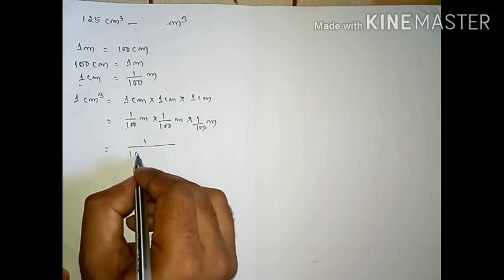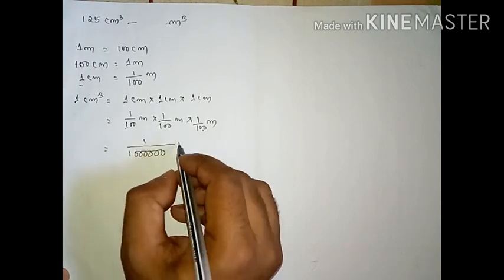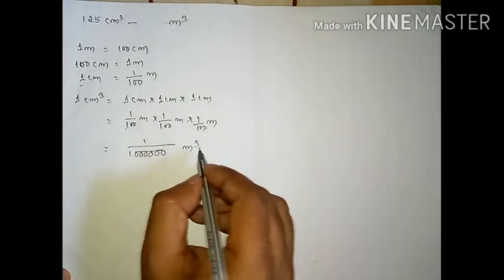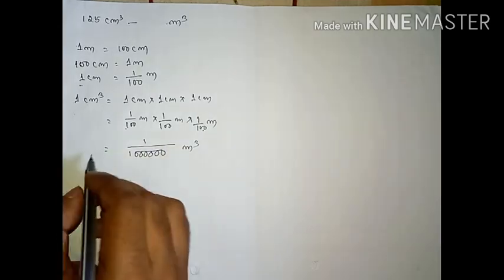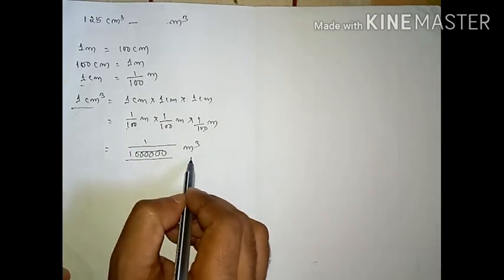That means 1 upon 1,000,000: 1, 2, 3, 4, 5, 6, that is 1 with six zeros, this much meter cube. So 1 centimeter cube equals this much meter cube.